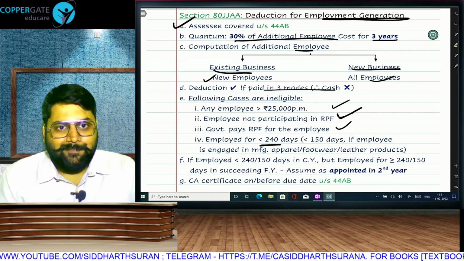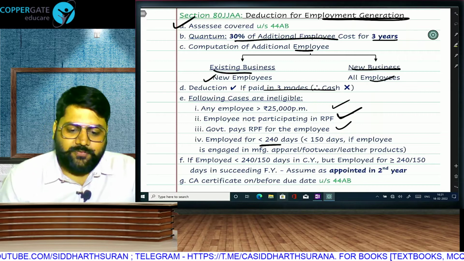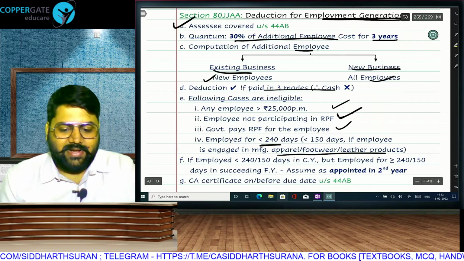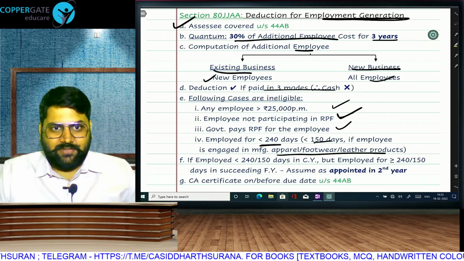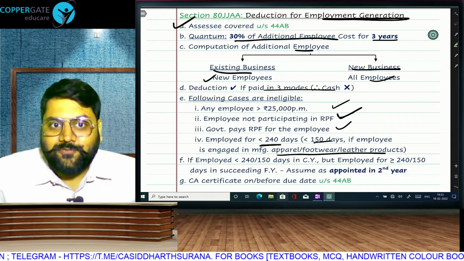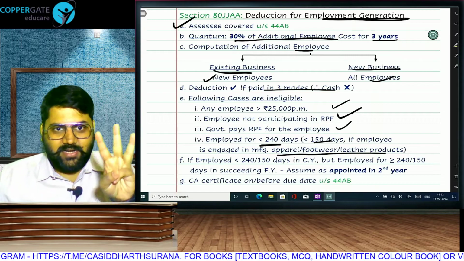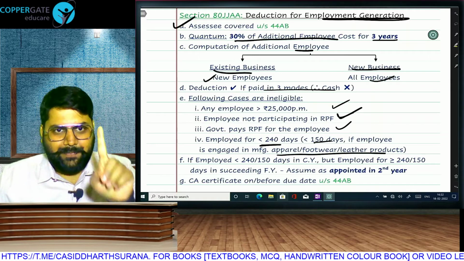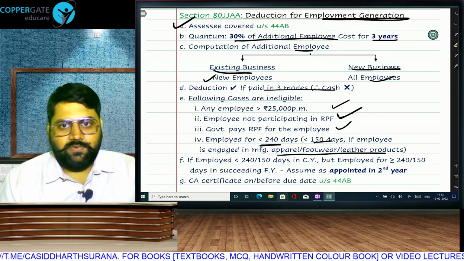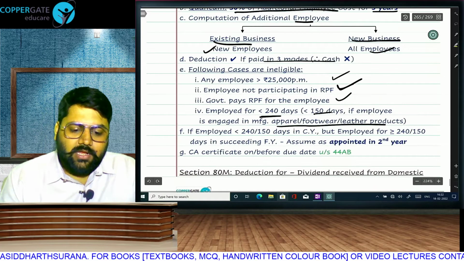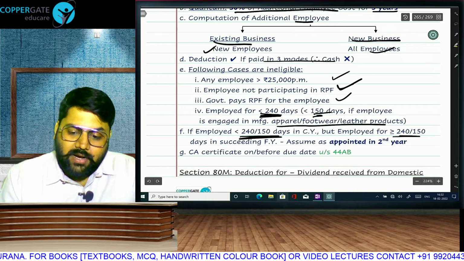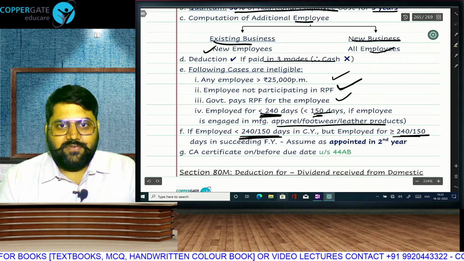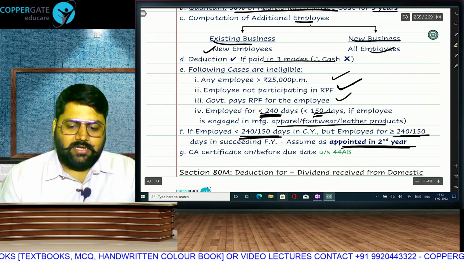Minimum number of days the employee should work is 240 days, but for some industries, apparel, footwear and leather, the criteria is 150 days. So, the employee's salary should be less than 25,000 per month and he should work for minimum 240 days. But in three industries, apparel, leather and footwear, he should work for minimum 150 days. If he works for less than the criteria in the current year, but is employed for the required number of days in the next year, then we will treat him as appointed in the second year.